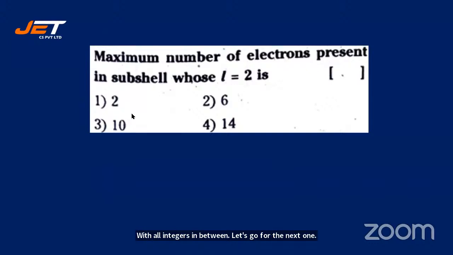Maximum number of electrons present in a subshell whose L is equal to 2 is... Harshvardhan says 3, Jyoti says 3, Srija says 3, Vivo says 3.